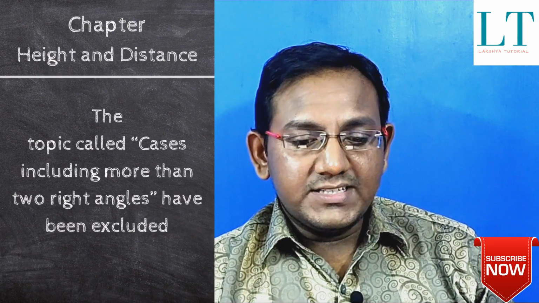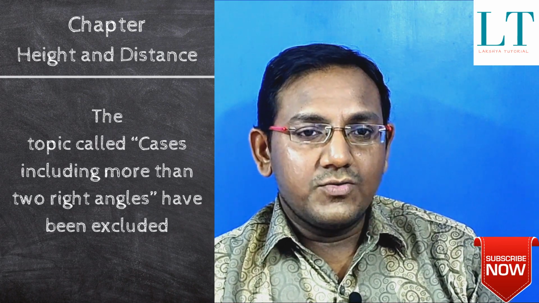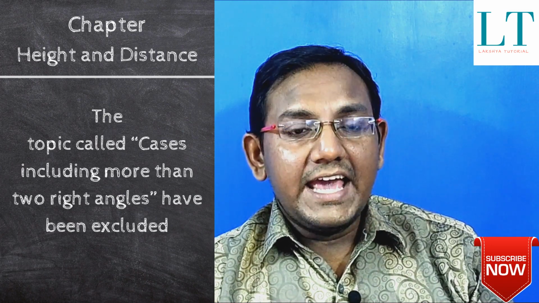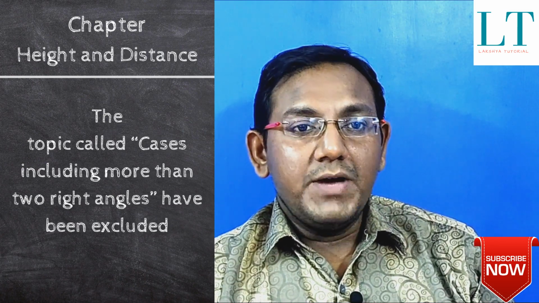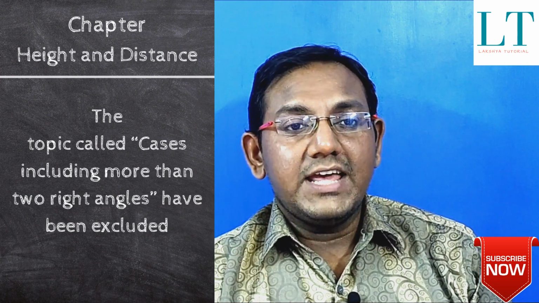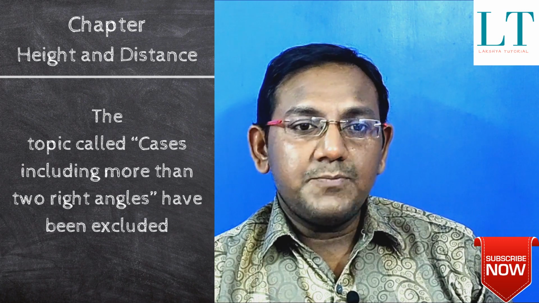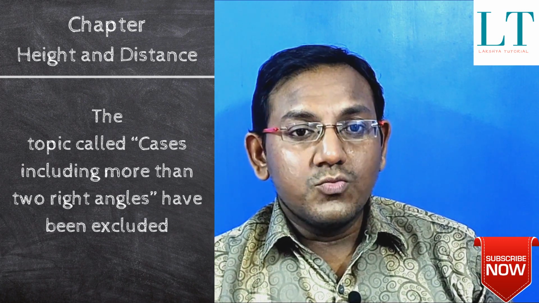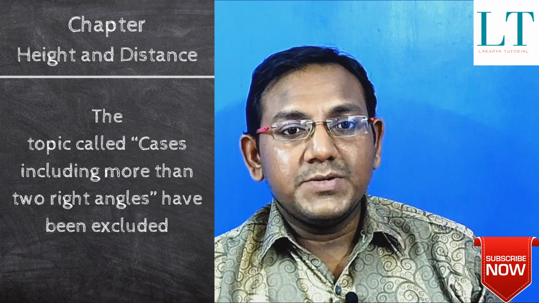Now let's discuss the next chapter. The next chapter is height and distance. And in height and distance, the entire chapter has not been removed. Don't worry, the only topic that has been removed is called cases including more than two right angles. Yes. Now many of you might think what does that mean? Whenever a question comes where you have to consider the cases of two right angles, that is still present in your syllabus, but the cases where you have to discuss more than two right angles, that means containing three right angles, that has been removed.